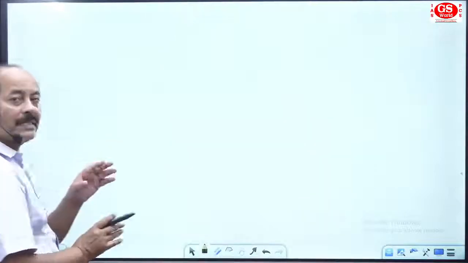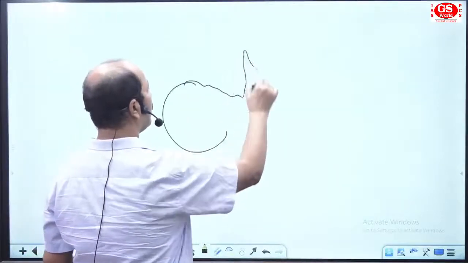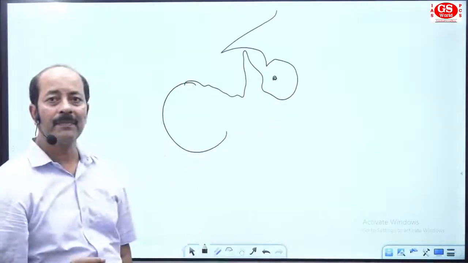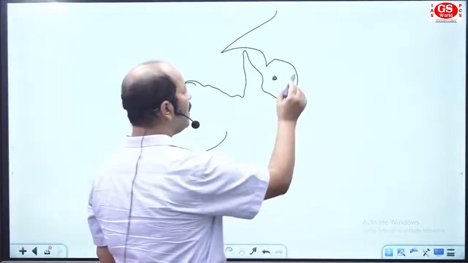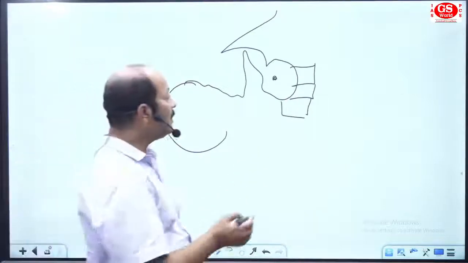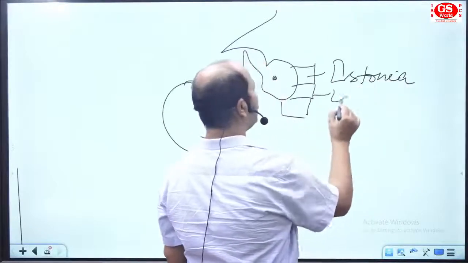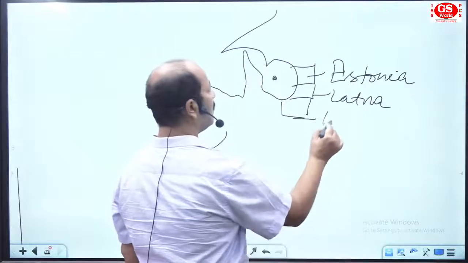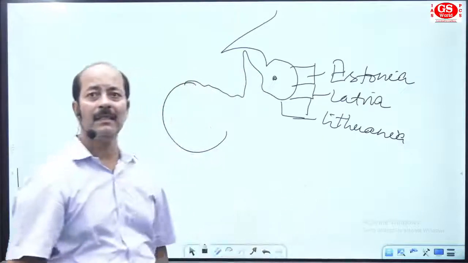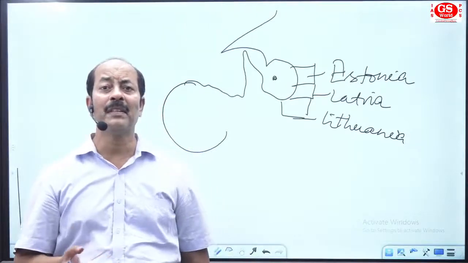Now I am coming to the second section of Europe. This is the area of the Baltic Sea, and surrounding the Baltic Sea you have 3 different countries. These 3 countries are named Estonia, Latvia, and Lithuania. Estonia, Latvia, and Lithuania. Getting this one? Collectively known as Baltic states or Baltic countries.